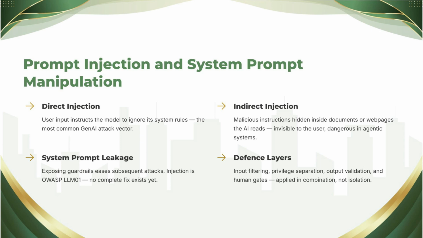The audit questions follow the layers. What can this model actually do? Demand the tool and permission inventory. Most teams have never written it down. What content sources does it ingest? Each one is an injection channel. Where are the human gates before irreversible actions? And when was injection resistance last tested? Chapter 14's dated evidence, because the attack library evolves monthly.